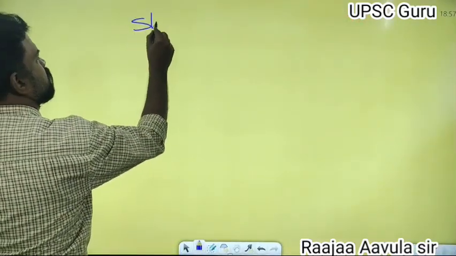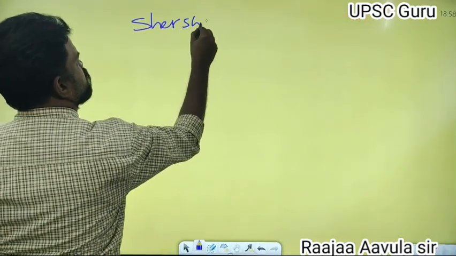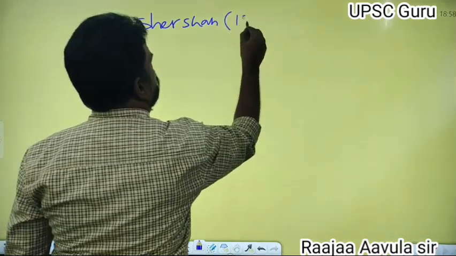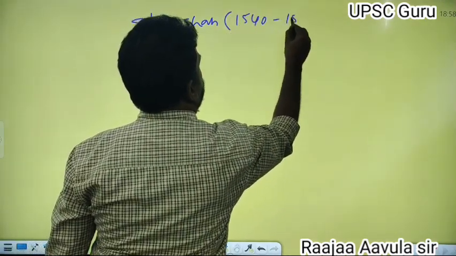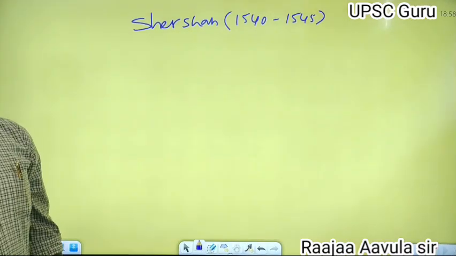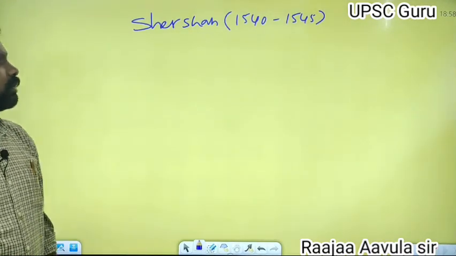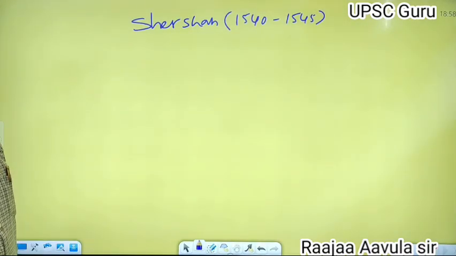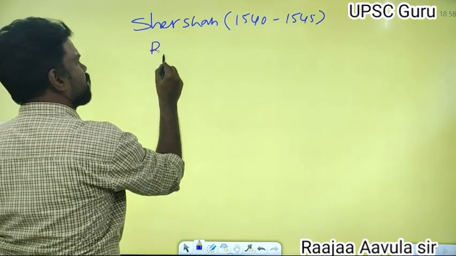And Sher Shah started his rule from 1540 to 1545. It was at this time that Sher Shah waged war with different North Indian rulers. He defeated different Rajput kings.